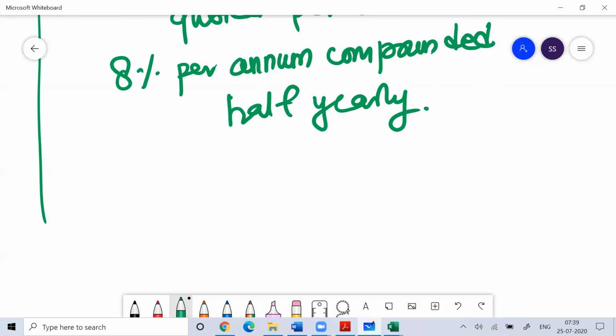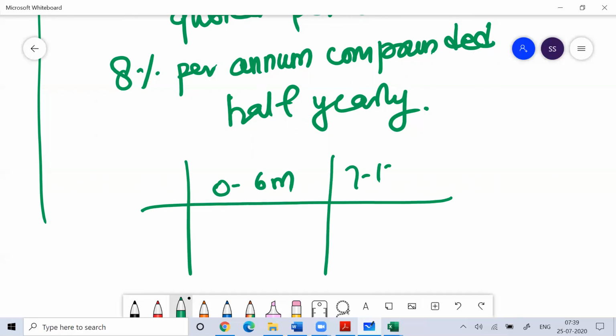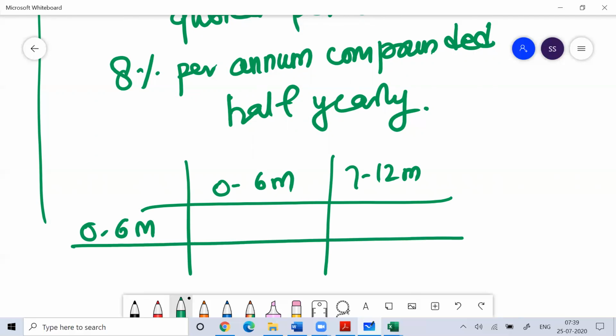in a straightforward way. They are calculating the interest after every 6 months, half yearly. And every time how much interest will they give you? 4%. So this point you need to keep in your mind.